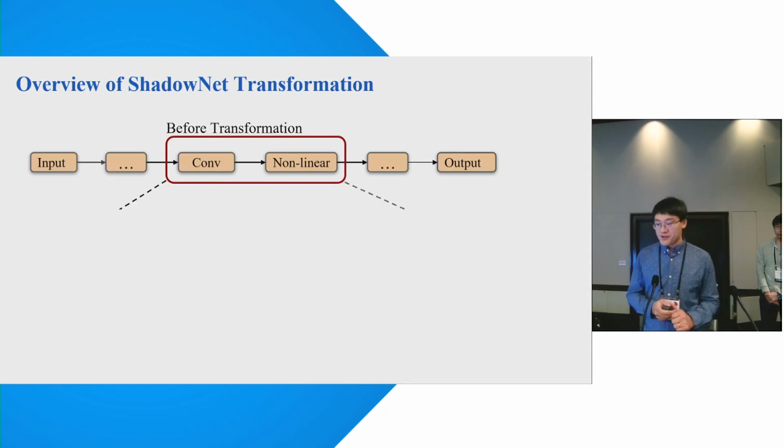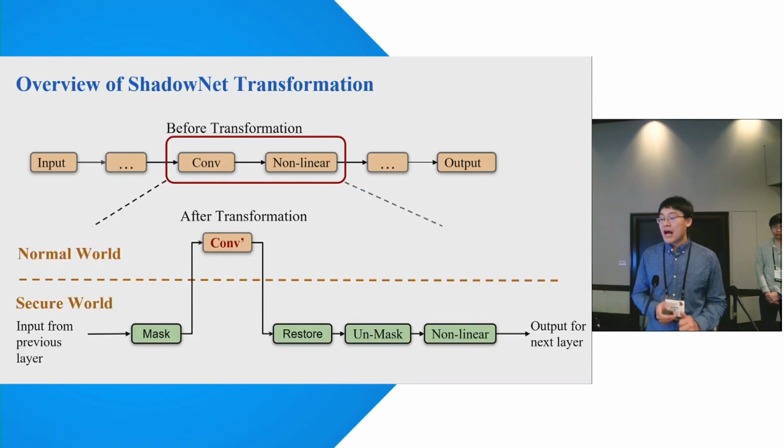Let's put it all together. For a given CNN model, a typical convolutional layer is usually followed by some non-linear layers. After the transformation, we apply the masks on the input in the secure world, and we outsource the input to the normal world for computation of the transformed convolutional layer. Then we restore the results back inside the TEE, and we then unmask it. This happens for every linear layer.